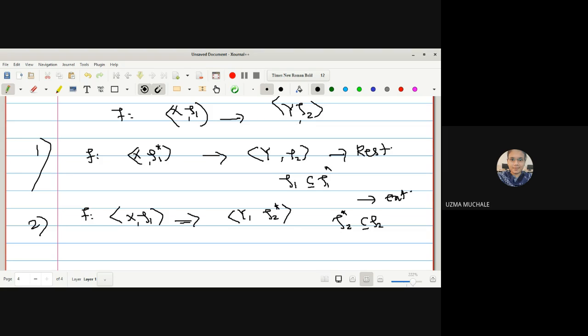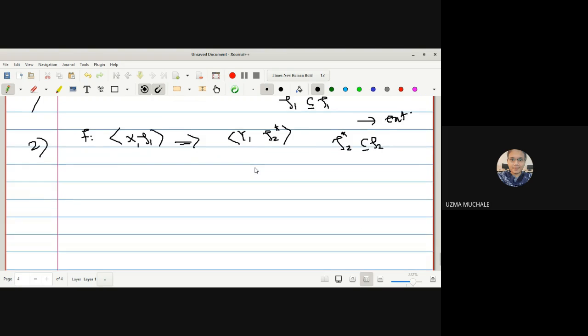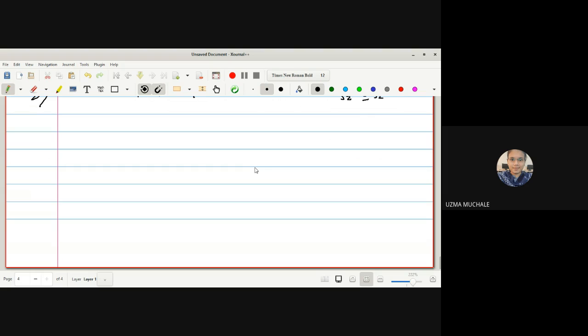The first is a restriction mapping and the second one is extension. Just go through restriction and extension mapping, because you have already covered this in Galois theory as well as in complex analysis.